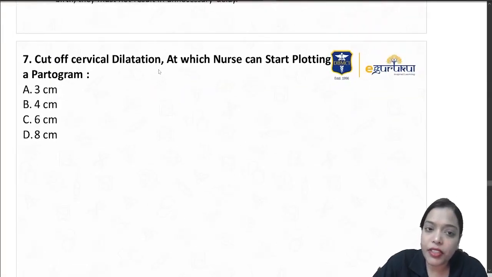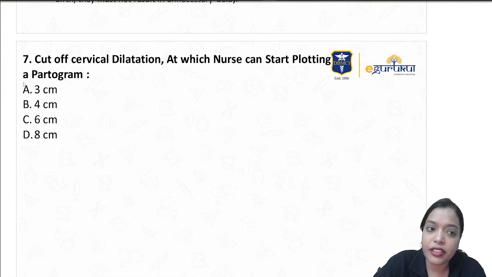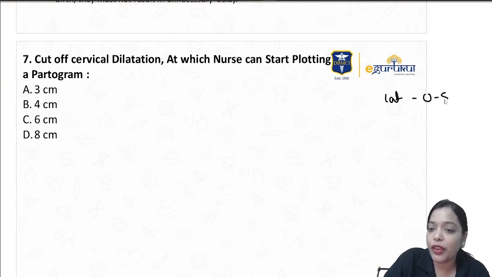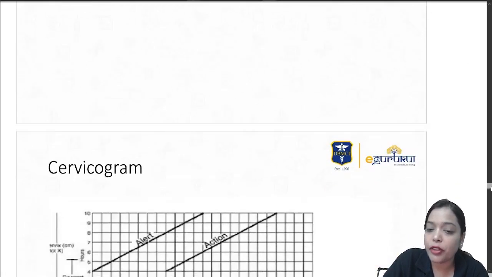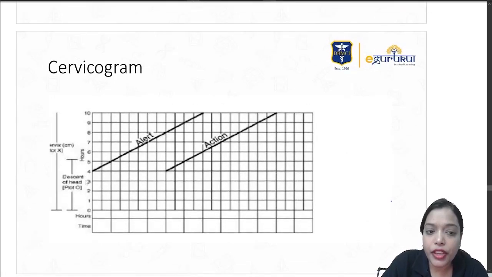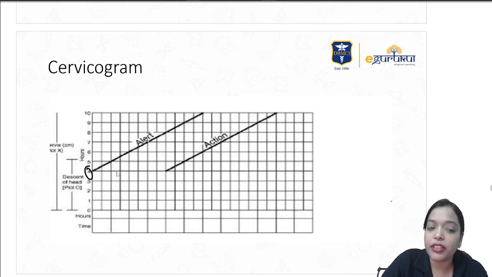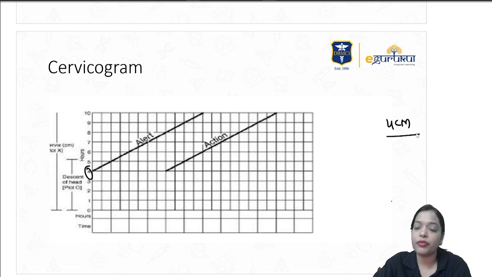What is the cutoff of cervical dilatation at which a nurse can start plotting a partogram? The latent phase and active phase have been changed now. Latent phase is 0 to 5 centimeters, active phase is 6 to 10 centimeters. But in the modified WHO partogram, the latest one we have, we are plotting from 4 centimeters cervical dilatation. So I believe the answer should be 4 centimeters.